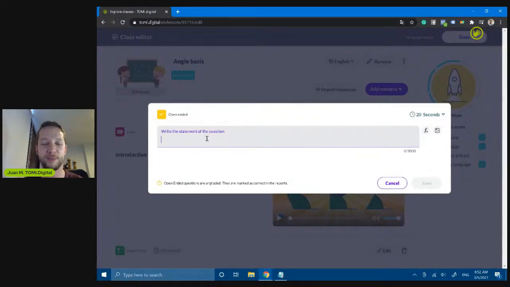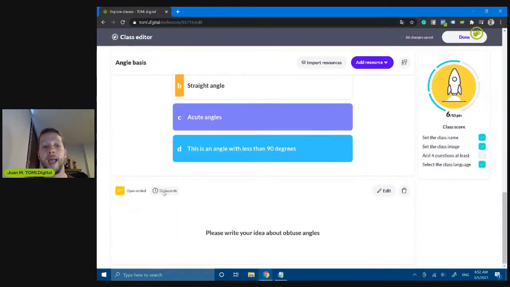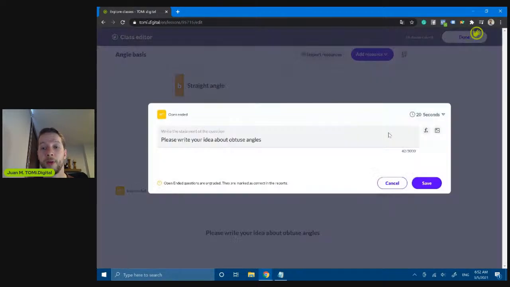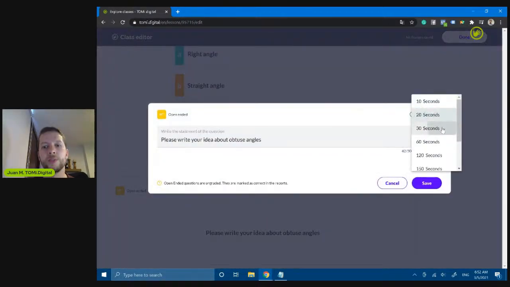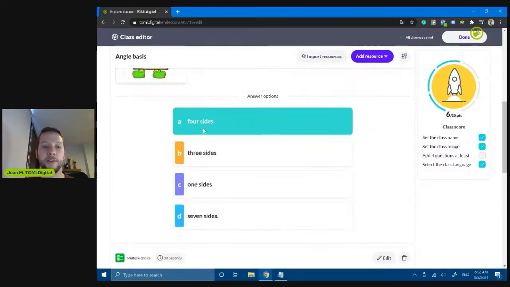Welcome to this workshop. So I'm gonna write here, and I'm gonna ask the students, please write your idea about, for example, obtuse angles. That's going to be my open-ended question. Save. That's the simplest to create. I give just 20 seconds. I'm going to give you a little bit more, but not too much, like 30 seconds. And there it is. So we have 4 questions.